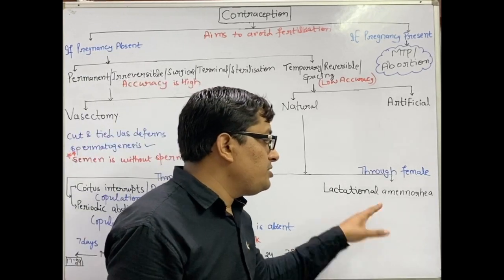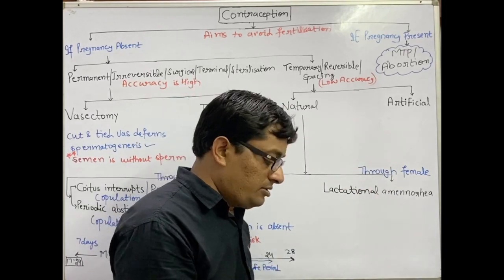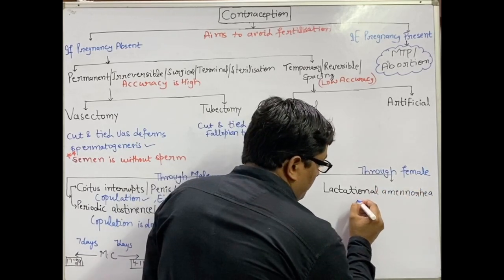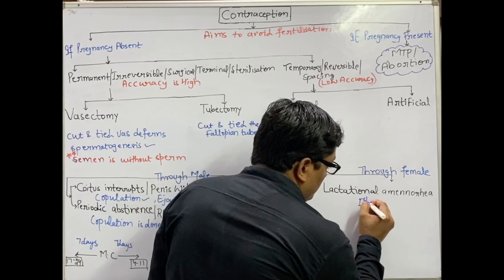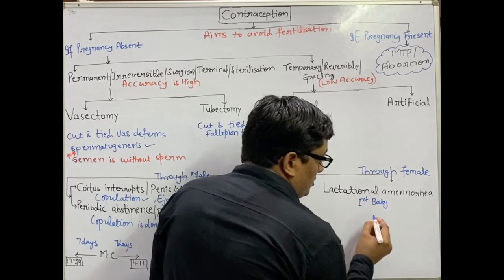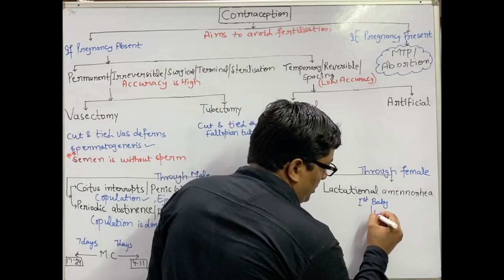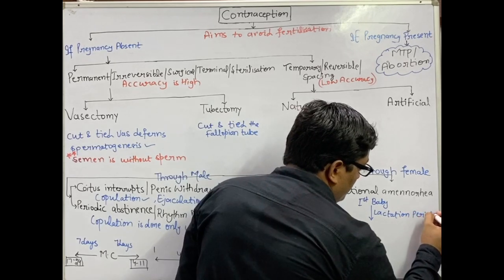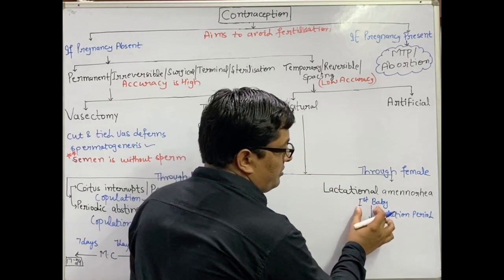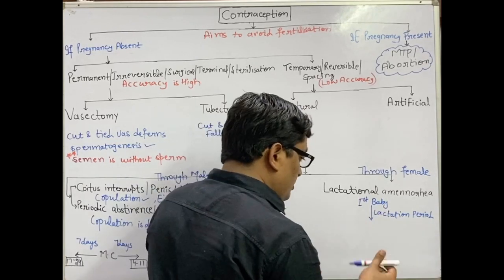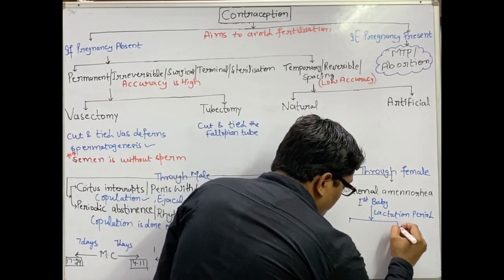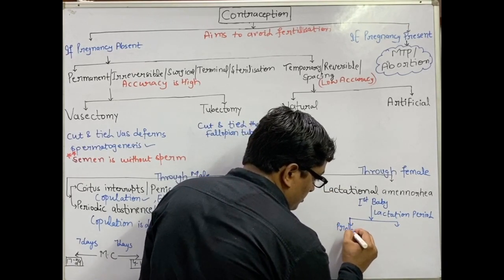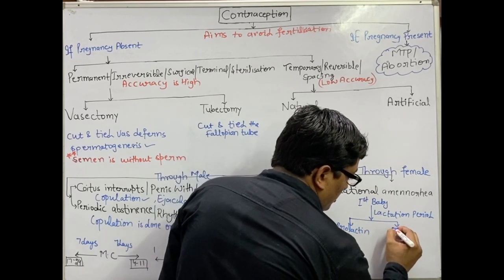Then comes the lactational amenorrhea. Lactational amenorrhea means the first baby is made through the female, and it is going on the lactation period. By the lactation action of this first baby, there is stimulation for the release of hormones, prolactin and oxytocin.